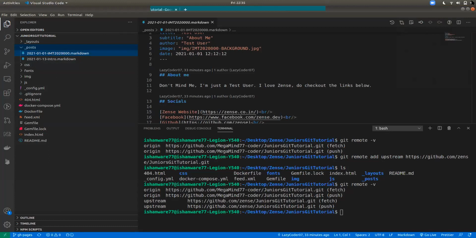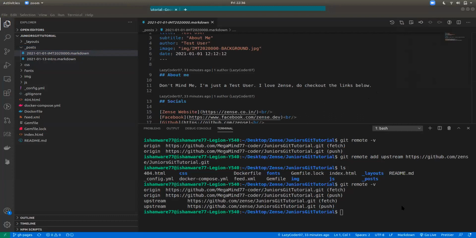Just to clarify a bit on the question, origin and upstream are just words, but they are standard words. I could also name them breakfast and lunch, but people looking at the repository wouldn't understand what breakfast and lunch are, right? So these are a couple of standard words that people refer to. Generally, upstream refers to the main one, and origin refers to your forked version. So we keep to that naming convention.